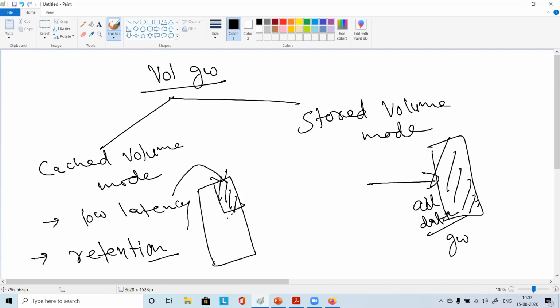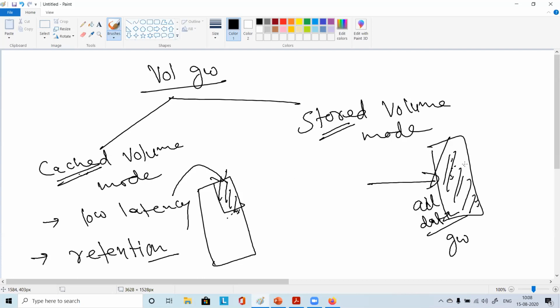Here you have only cached data. Here you have all the data in the gateway itself, stored volume. You are storing the data in the volume. Here, cached volume, as the name suggests. Just try to remember, questions may be around this. Cached volume means cached data will be there. Stored volume means all the data will be stored there.